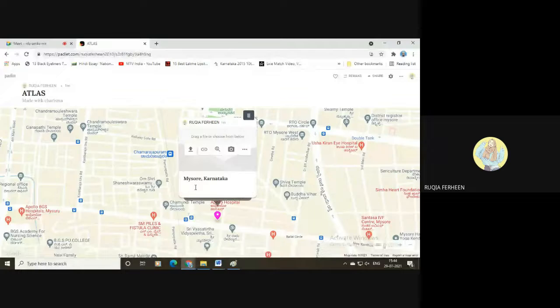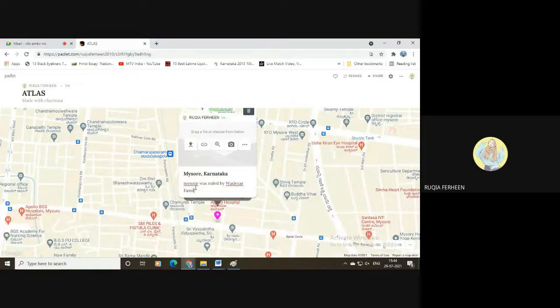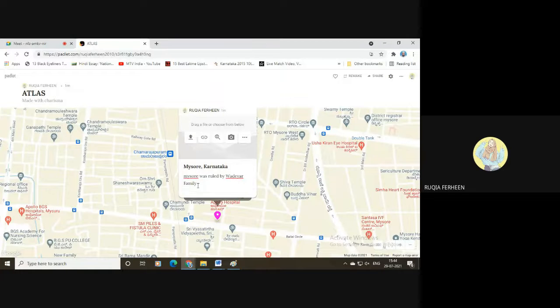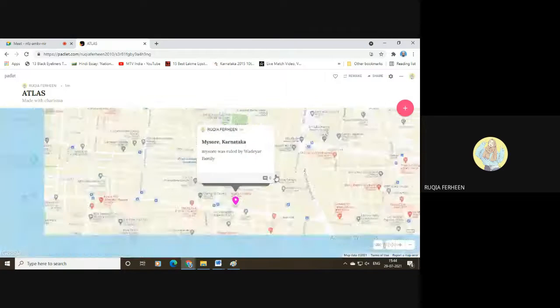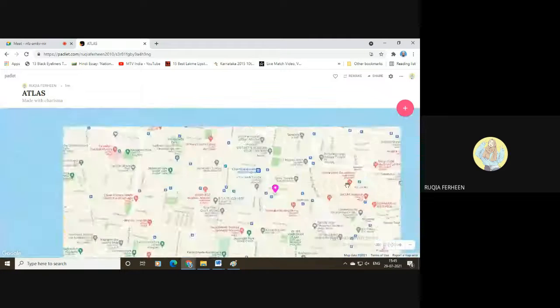You can write whatever you want. You can write I visited this place on so and so date, or for students you can write Mysore was ruled by Krishna Raja Wadiyar or the Wadiyar family. Likewise, you can select. See, our post for Mysore is ready here.